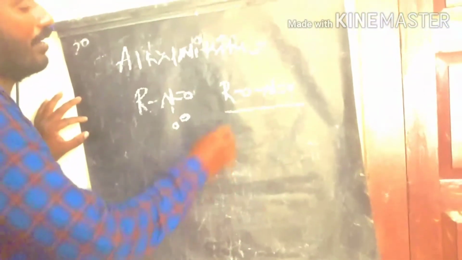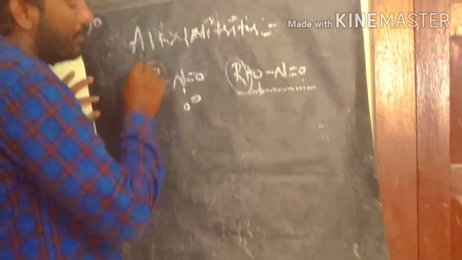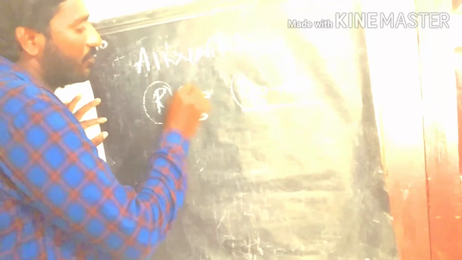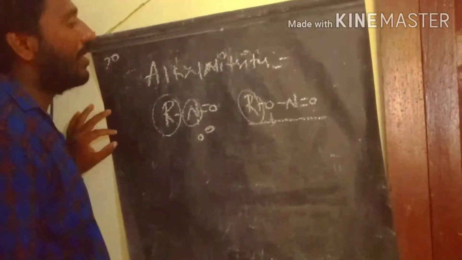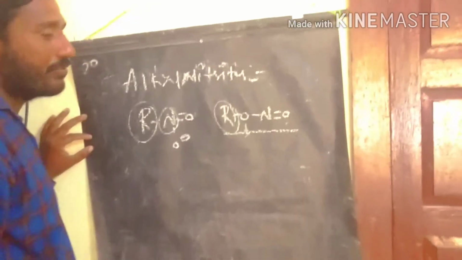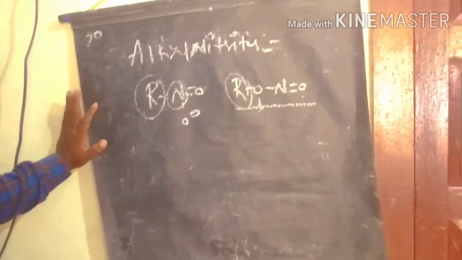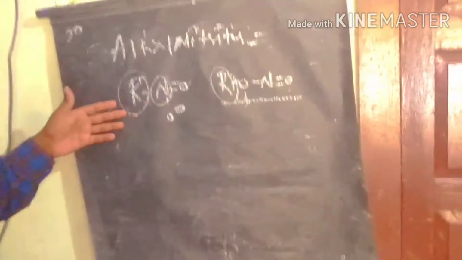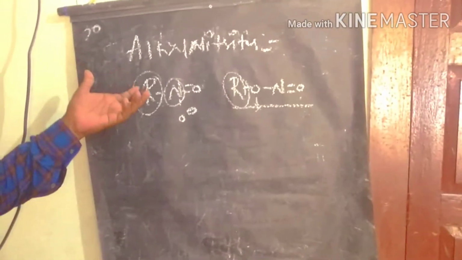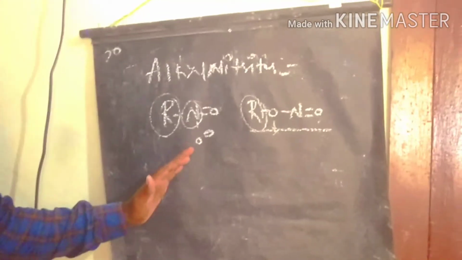Here the hydrocarbon is directly attached to the oxygen. Here the hydrocarbon is directly attached to the nitrogen. That is the major difference between nitroalkanes and alkyl nitrates. Both have the same molecular formula and different bonding connectivity, so both are functional isomers.